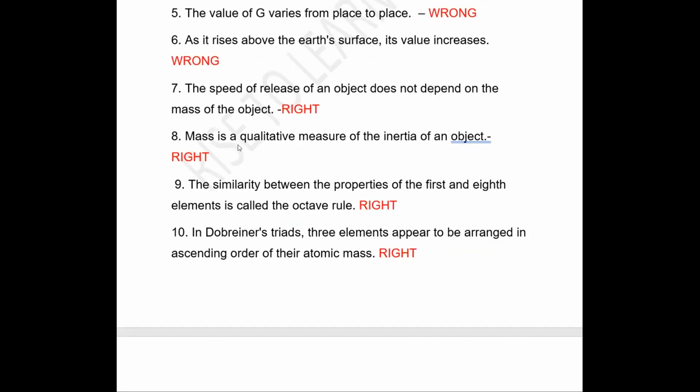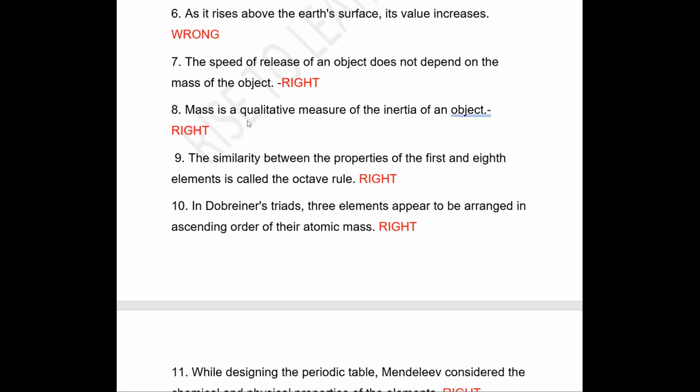Next question. Speed of release of an object does not depend upon mass of the object. Statement is correct. It is not depending on the mass. Next is, mass is a quantitative measure of inertia of an object. That is true. So the statement is right.